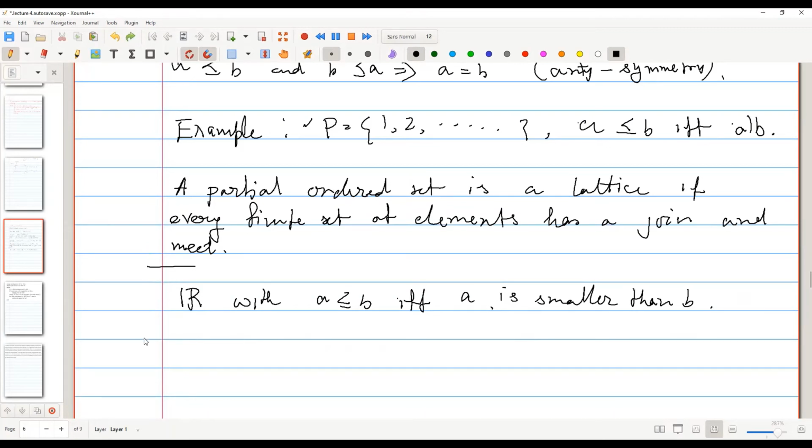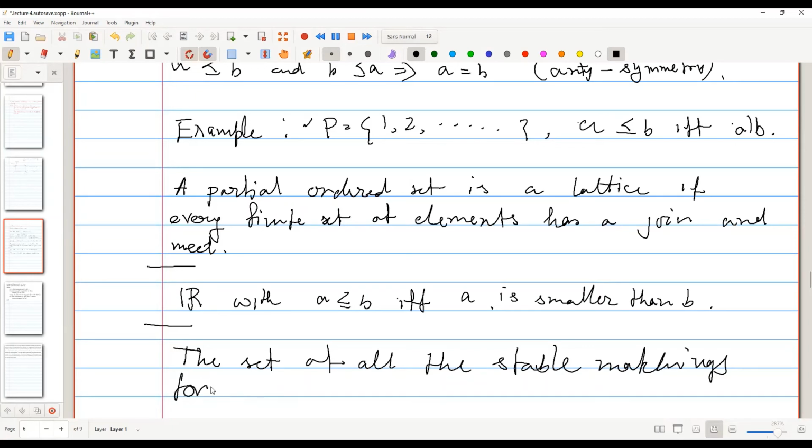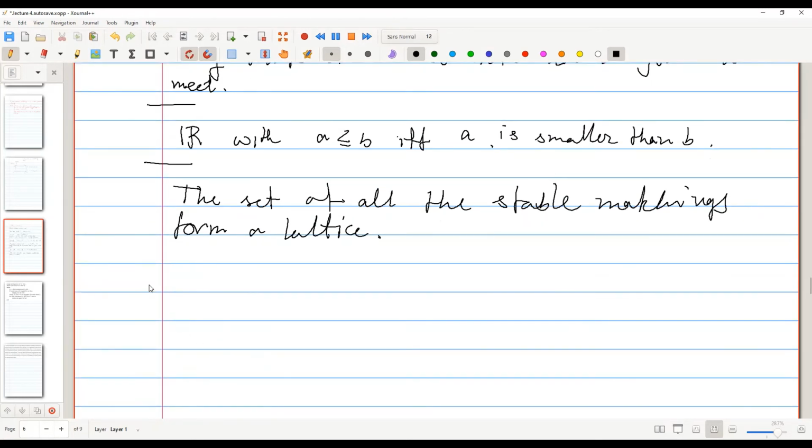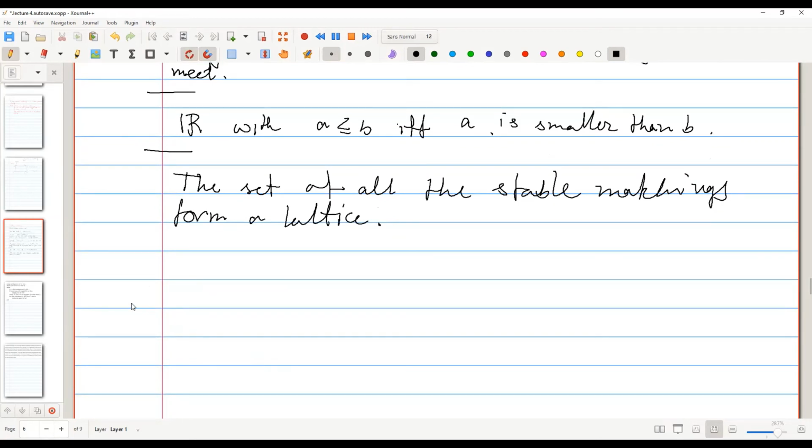The thing I want to say is that the set of all stable matchings actually forms a lattice. So the thing I'm going to write now: the set of all stable matchings forms a lattice. Before we go to the lattice structure, we have to see how we can define the partial order here.